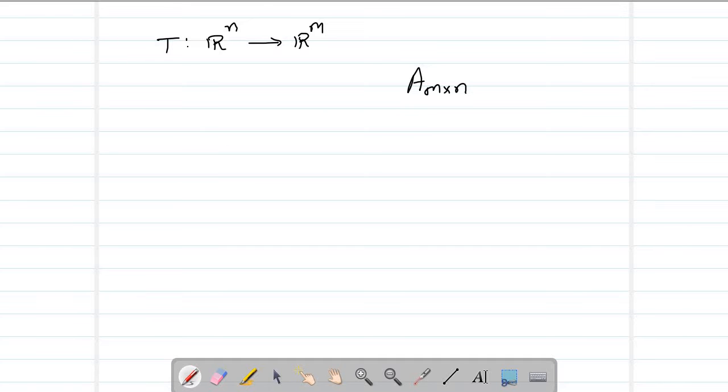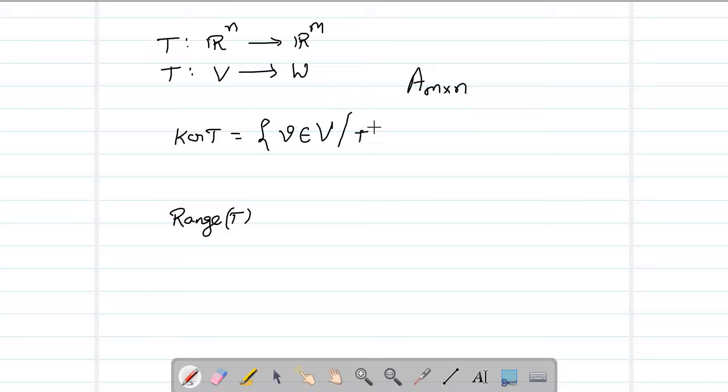Right. And here there are some subspaces which were given by T. The subspaces are, one is kernel T and another one is range of T. So kernel T is the collection of vectors in the first set. Let's assume T is a linear transformation from V to W such that the image of v equals 0. It means you are collecting all vectors in the domain which are mapped to 0, and that is what we define as kernel, and it is a subset of V. This forms a vector space. This kernel T is a vector space.